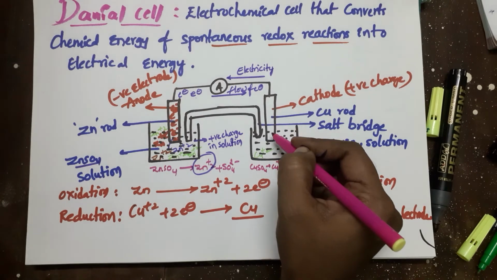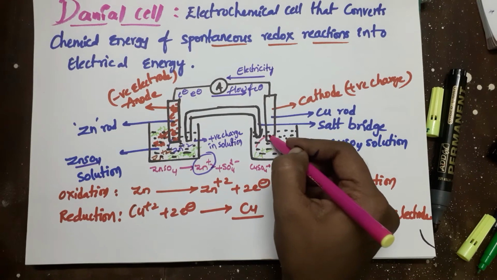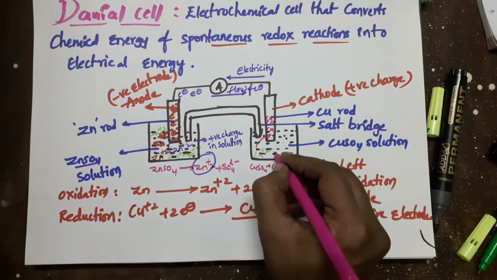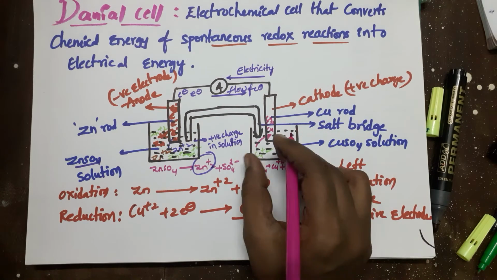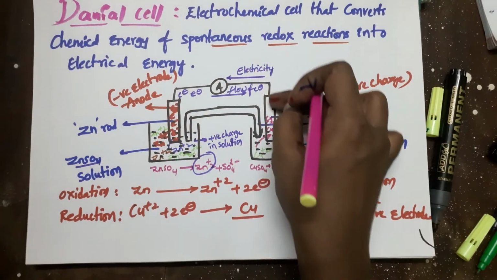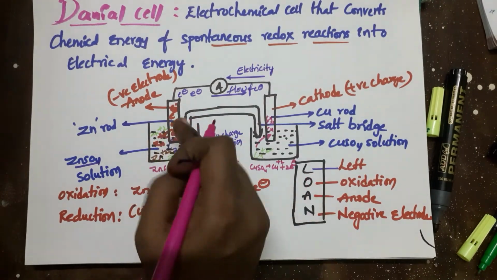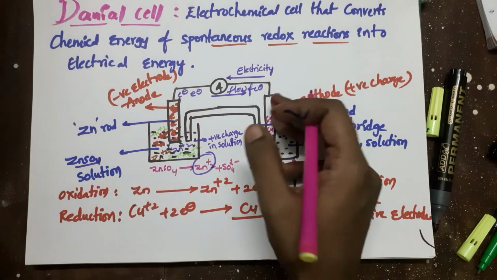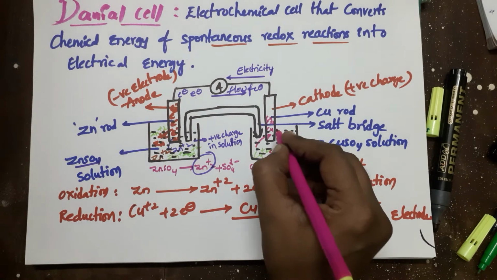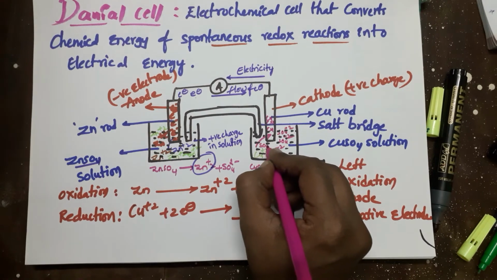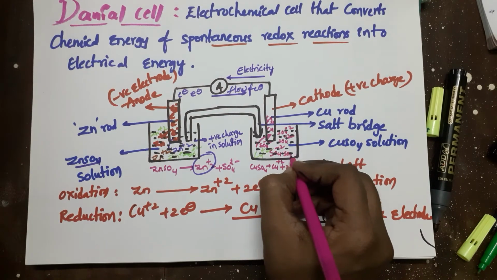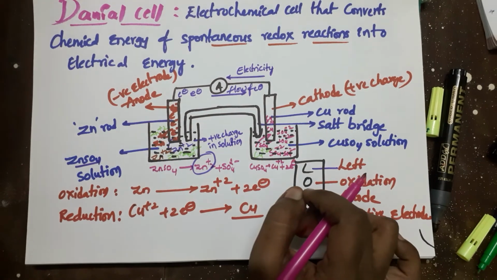Okay, this copper rod is undergoing reduction, meaning here it accepts the electrons and converts into copper. The Cu2+ ions present in the solution will go and attack the electrode, because the electron flow is like this, and they capture the electrons produced from the anode and convert into copper metal rod. Okay, and here the solution contains only sulfate ions. The sulfate ions remain in the solution, and the positively charged copper ions convert into the copper electrode, so there are no more copper ions in the solution after some time.